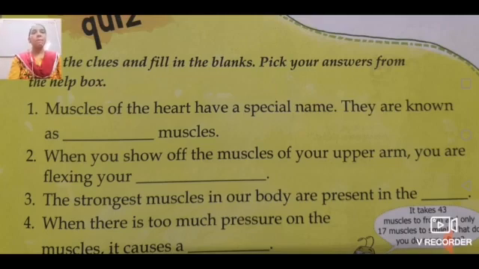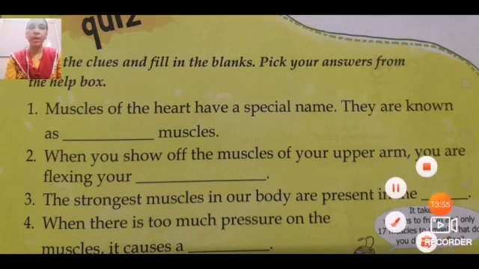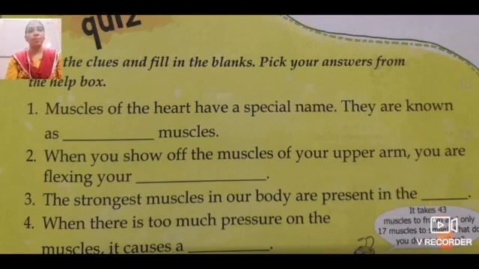Biceps. And if you are going to show that lower arm, then what is the name of that? Triceps. The name of that will be triceps. Now, number 3, the strongest muscles in our body are present in the, yes, it is present in our jaw, the strongest muscle.